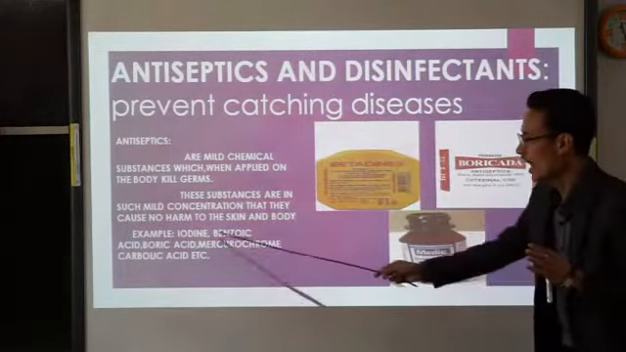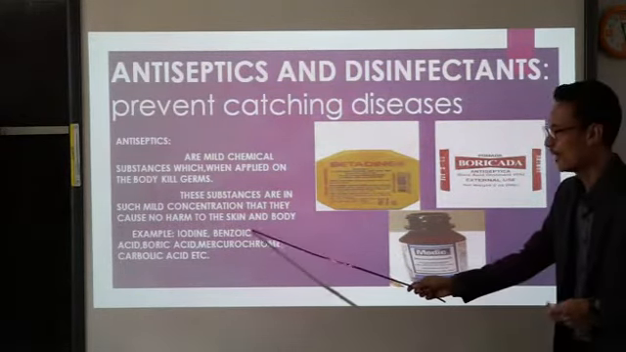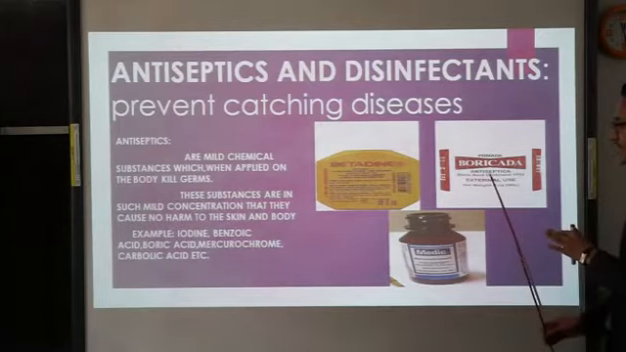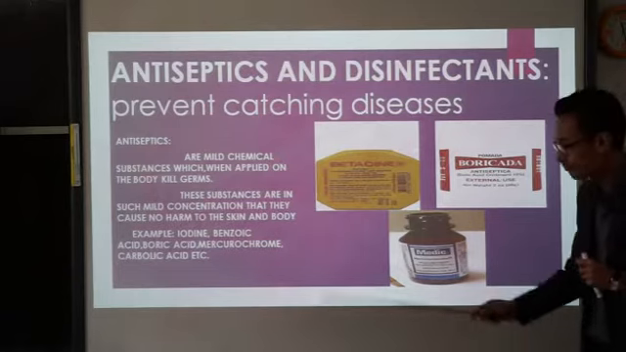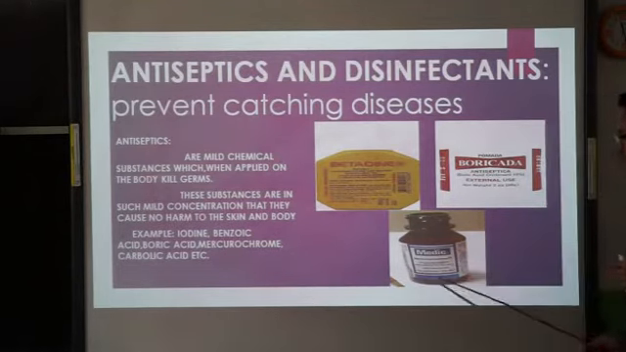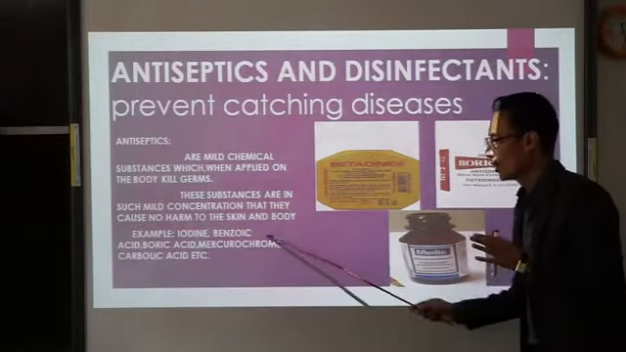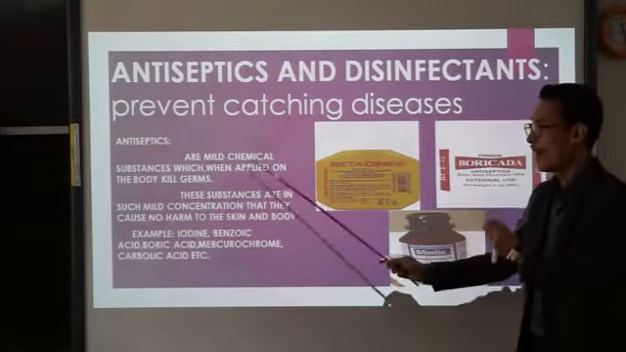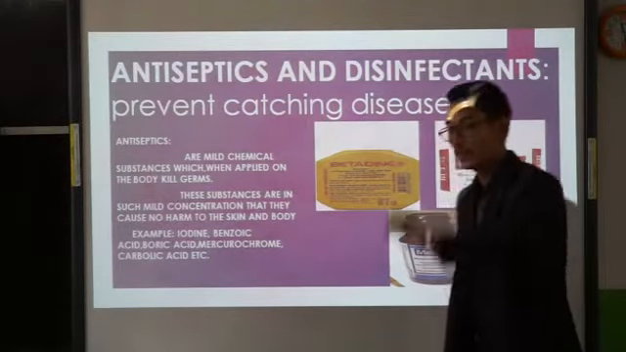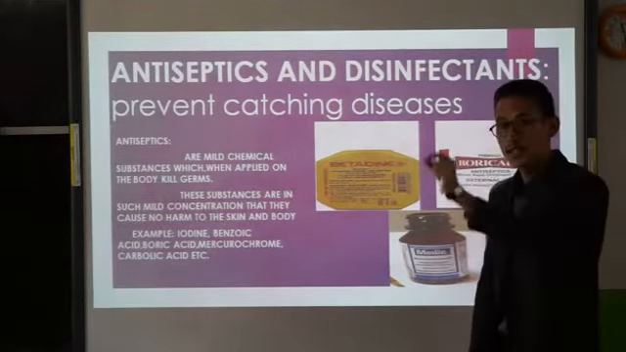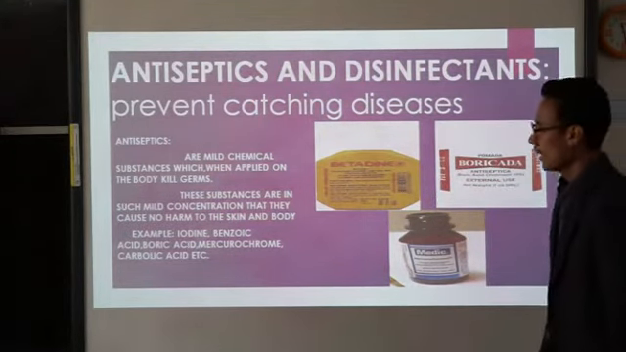We can see over here. Iodine. You can see over here. Betadine. That is iodine. Okay, benzoic acids, boric acids, boricate antiseptic that contains boric acid. Mercurochrome. You can see over here. Okay, carbolic acids. These are the examples of antiseptic, which are the mild chemical substances which, when applied on the body, kill the germs. But there's a precaution that you have to take while using the antiseptics. Clear?